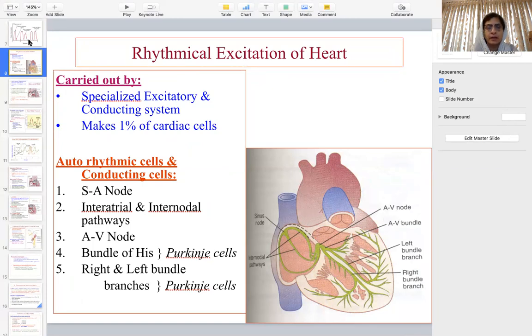I've already told you that one of the most important properties of the heart is automaticity: it can automatically generate its own impulse. It is not dependent upon any nerve supply. The sympathetic and parasympathetic nerves can only alter the activity of the heart, but the normal electrical impulse is generated by the heart muscle itself in the SA node.